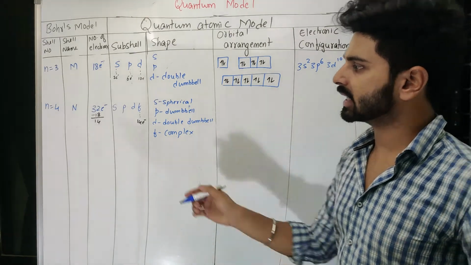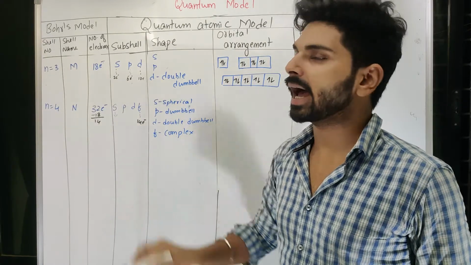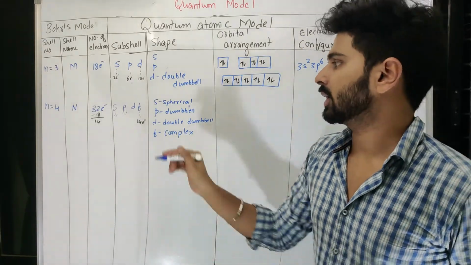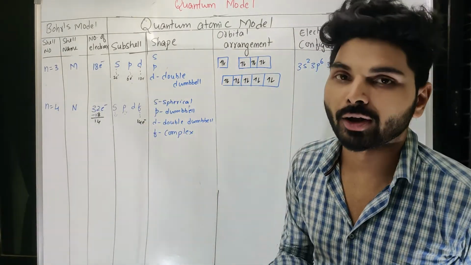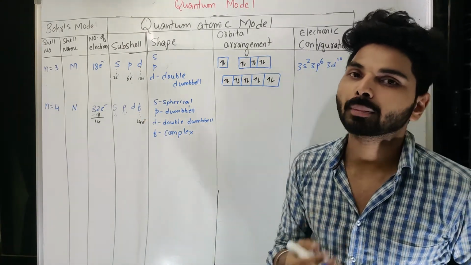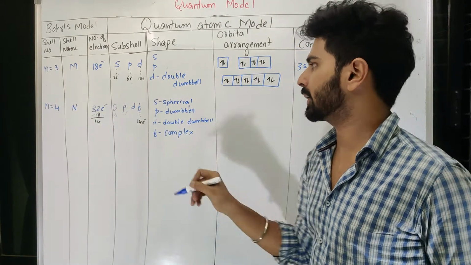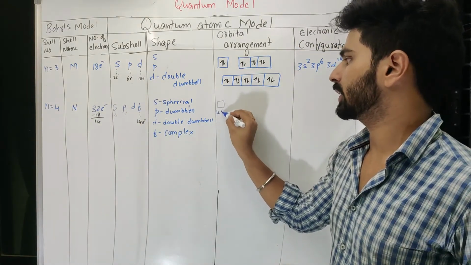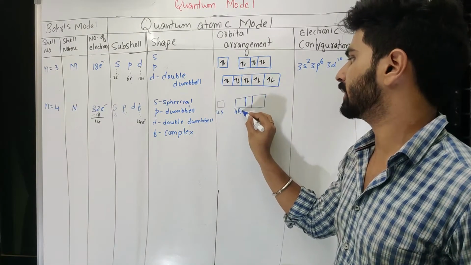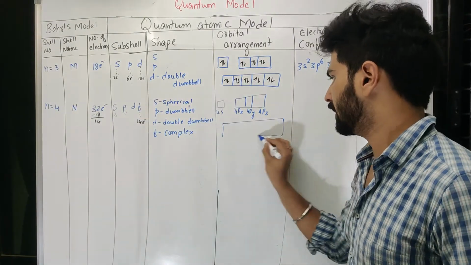Now after understanding SPD, you can easily say, to accommodate 2 electrons, S had 1 orbital. To accommodate 6 electrons, P had 3 orbitals. And to accommodate 10 electrons, D had 5 orbitals. In that case, F has to accommodate 14 electrons, that means it must contain 7 orbitals. So I will write this S with 4, that becomes 4s. And this is P. P will contain 3 orbitals, that will be 4px, 4py and 4pz. Then D comes here. D will have 5 orbitals.